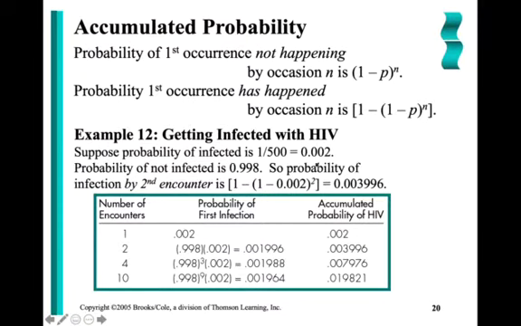Well, that's the 1 in 500, 2,000ths. Well, if I didn't get infected on the first attempt, what's the probability that I got infected on the second? Well, that means I did not get it the first time, 0.998, multiplied again by I did get it on the second, 2,000ths. Well, we can continue in this pattern for any number of encounters.